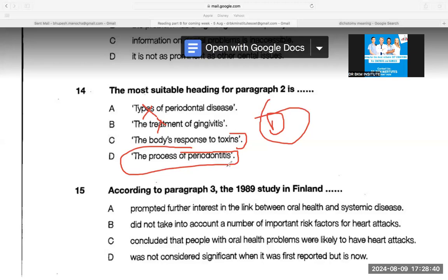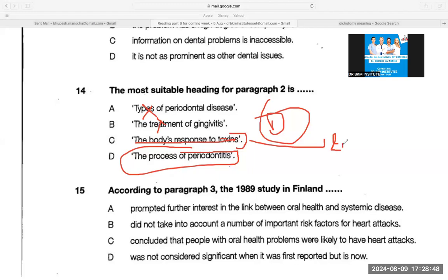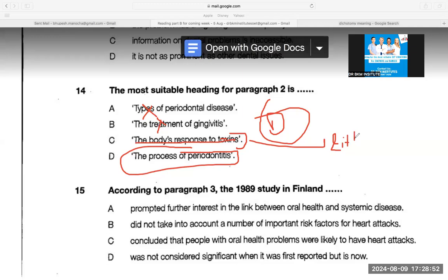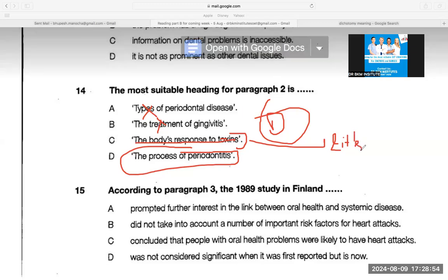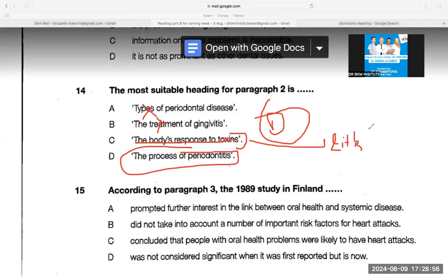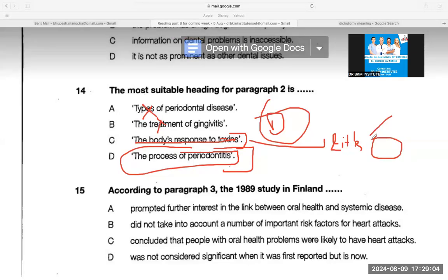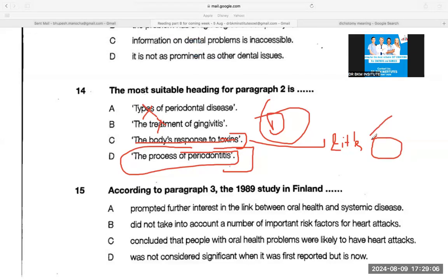The question would have been tougher if over there they had given periodontitis and its effect. Then trust me, I would have chosen the word effect, because it is given in the first line and the last line. So that is the main topic, that this is the effect of periodontitis. In the middle, there can be the process. So don't go for the middle thing, go for the final thing. So that is why periodontitis and its effect. So go for that option.